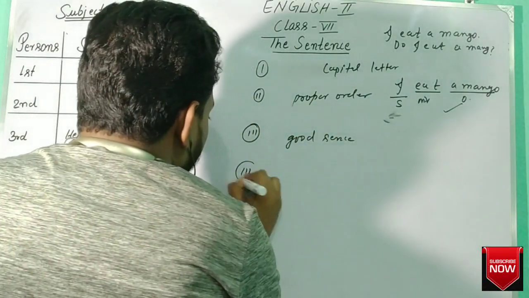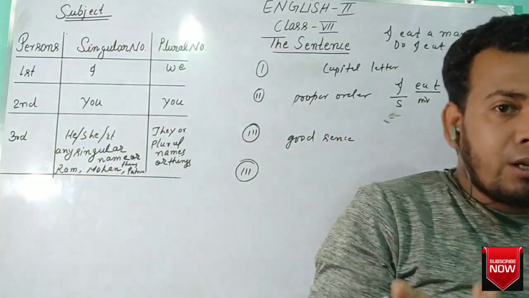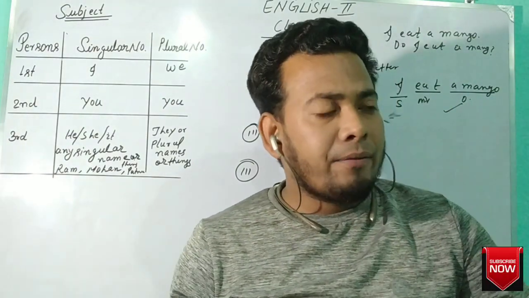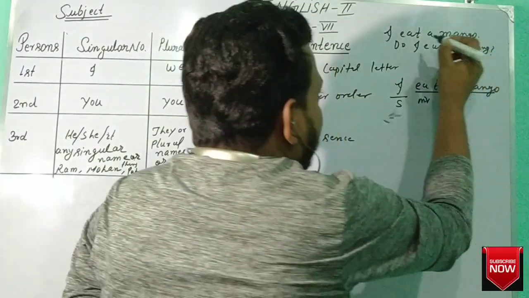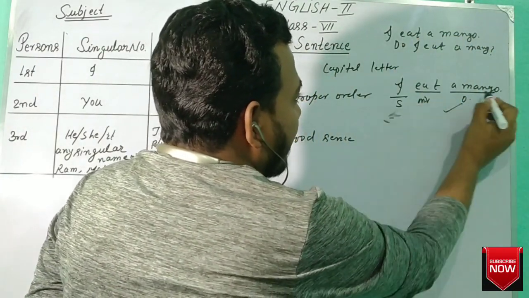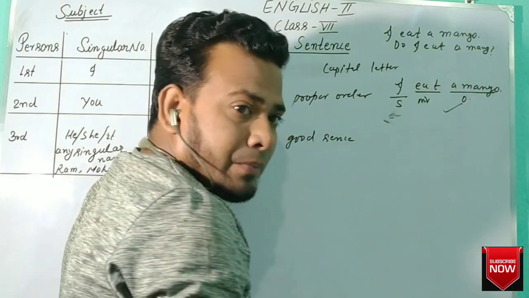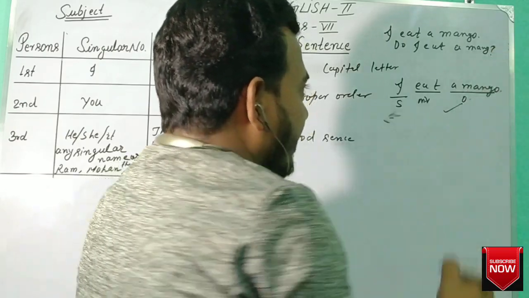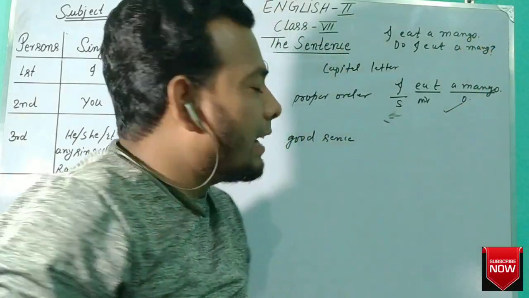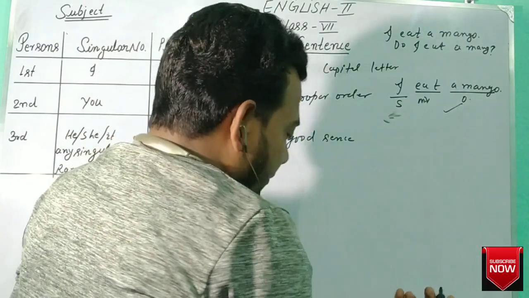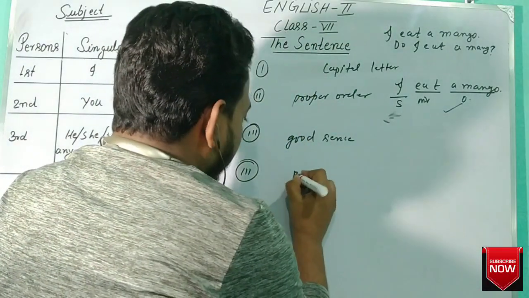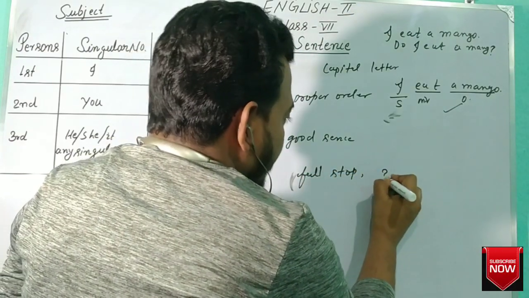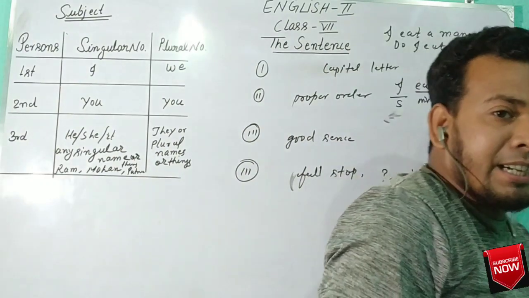Fourth is what? A sentence ends with a full stop, mark of exclamation, or mark of interrogation. Here "I eat a mango" ends with a full stop. "Do I eat a mango?" ends with a mark of interrogation. Okay. So the end of the sentence has a full stop, or a question mark, the mark of interrogation.